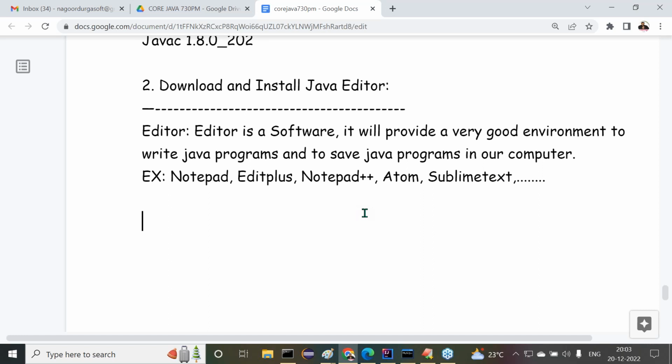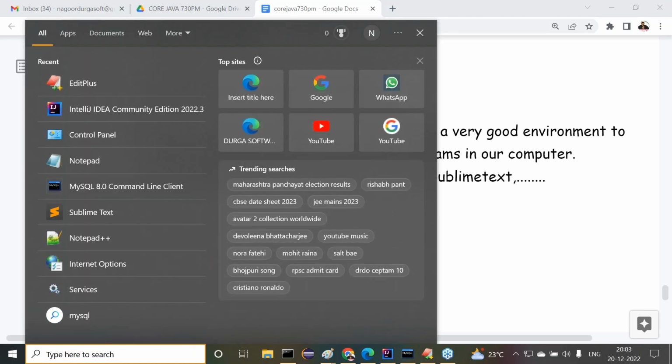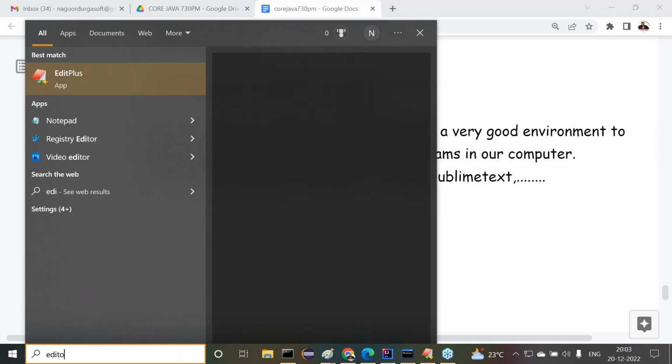But how to download and install an editor? First of all, in my system, the EditPlus editor is already available. Let me uninstall it. Then after that, I want to freshly show how to download and how to install that editor.